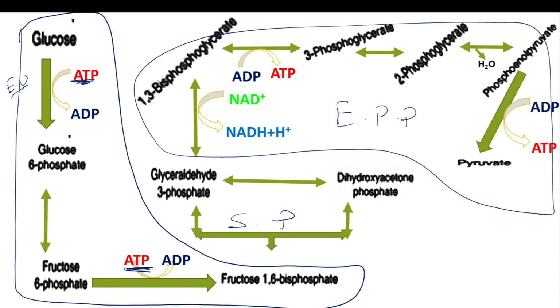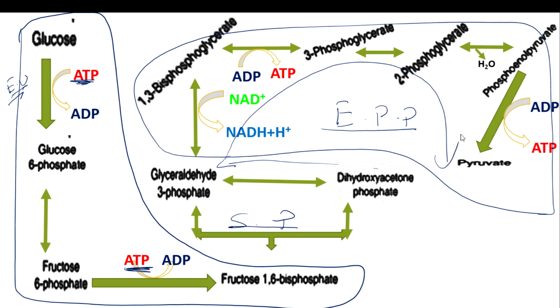So remember the energy utilization phase, splitting phase, as well as energy production phase here. And also remember one more thing, this dihydroxyacetone will be converted into glyceraldehyde 3-phosphate again, and it will be undergoing the same reactions.